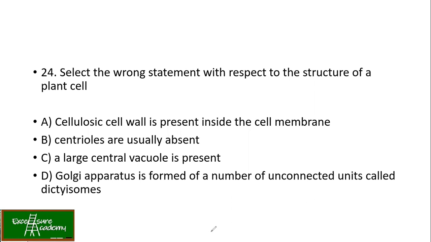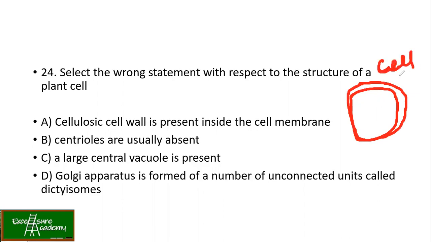Now, here you need to understand that when we talked about the plant cell, we said that it has the cell wall first, then we have the cell membrane, right? Inside, the nucleus is there, then you have a big vacuole. Centrioles are usually absent in plants.